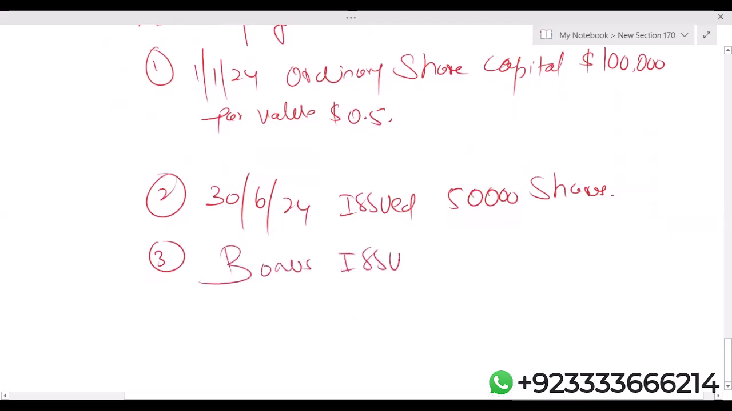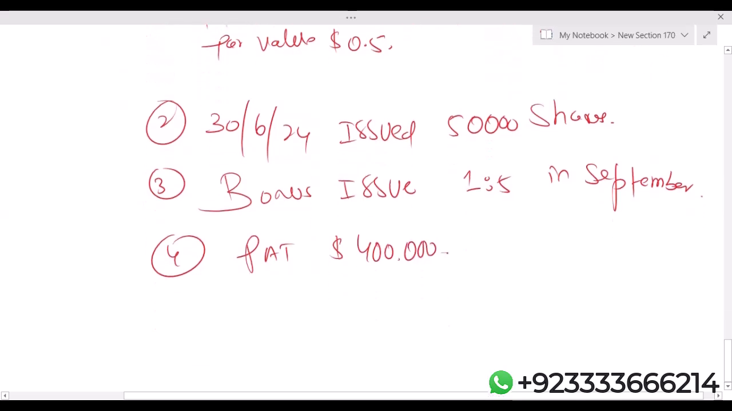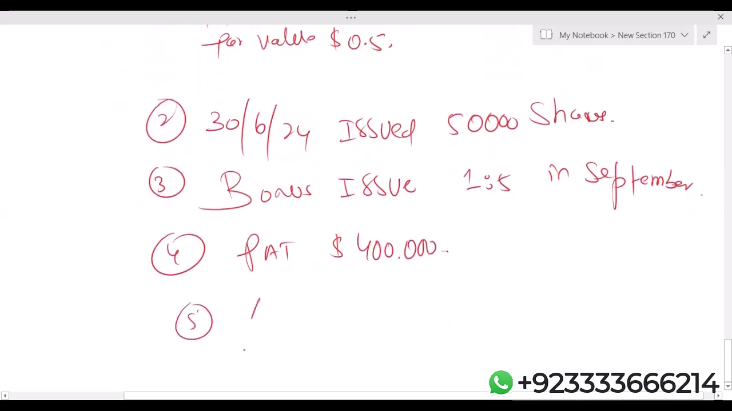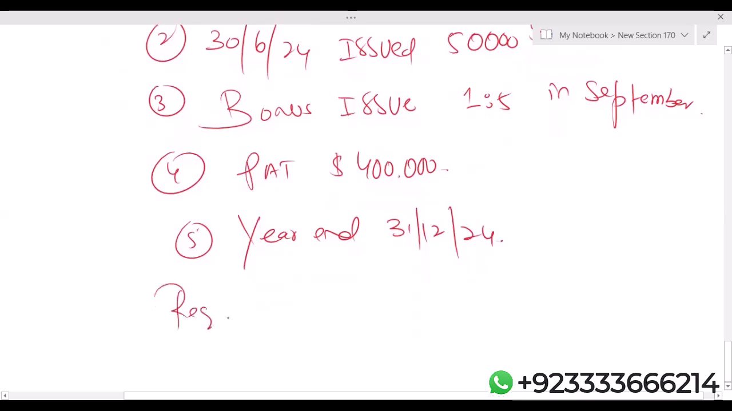Bonus issue, 1:5 in September. Profit after tax is 4 lakh. Year end is December 24. Required: basic